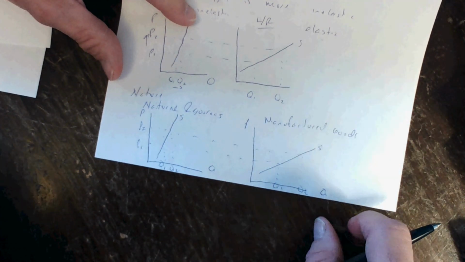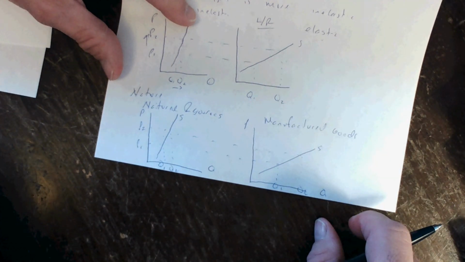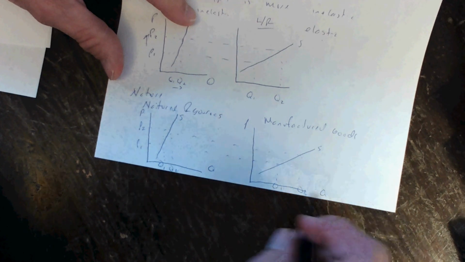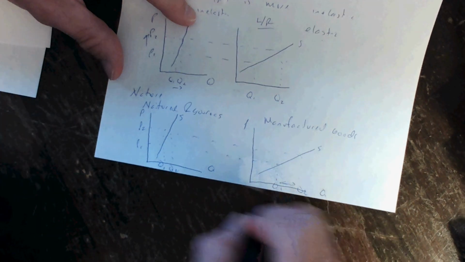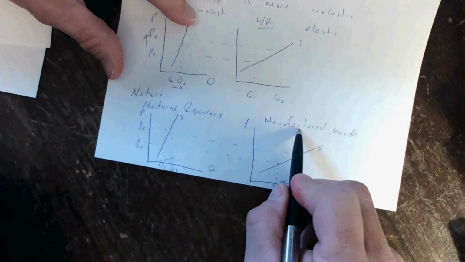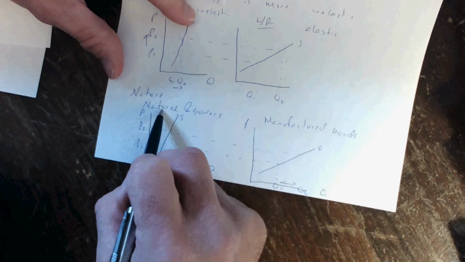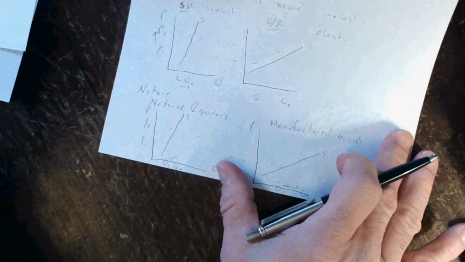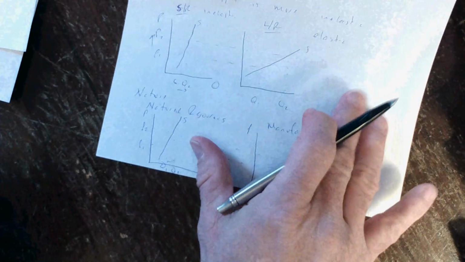And if that's not enough, they could even have what's called a graveyard shift from midnight to 8 a.m. and have the factories working 24/7, 24 hours a day, 7 days a week. And so you get a much larger change in quantity supplied for manufactured goods in the short run than you will for natural goods in the short run. Elasticity of supply: how responsive quantity supplied is to a change in price.